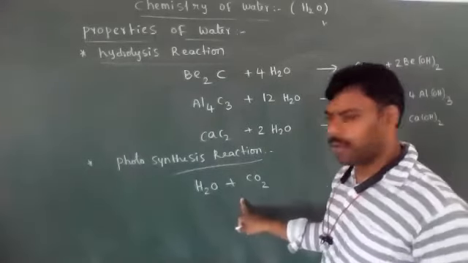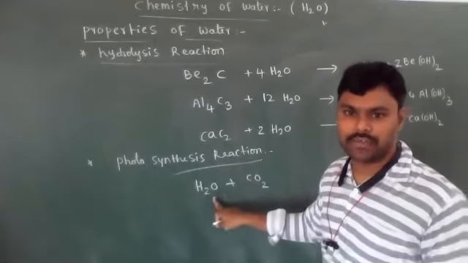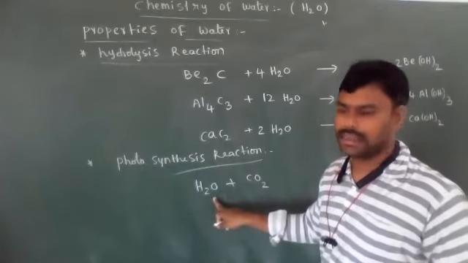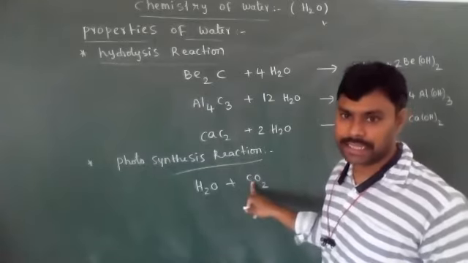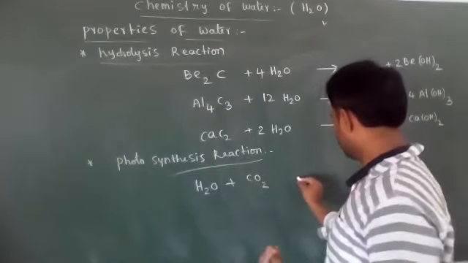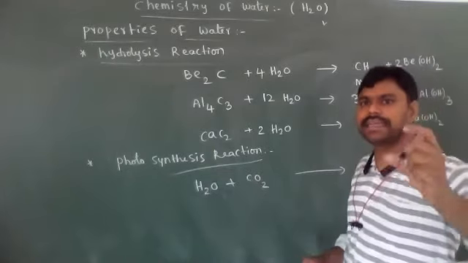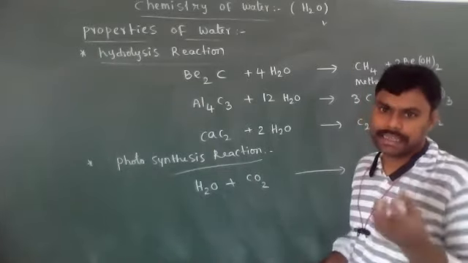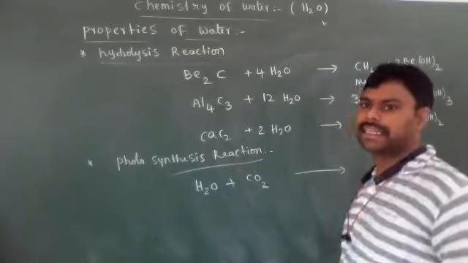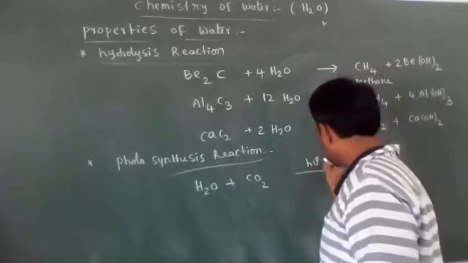What are the important components they are utilizing? Water they take from the ground, and carbon dioxide they take from the atmosphere. Both combine in the green leaves of the plant, which contain chlorophyll, in the presence of sunlight.